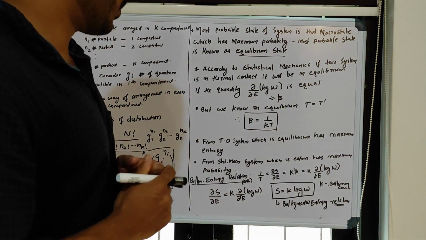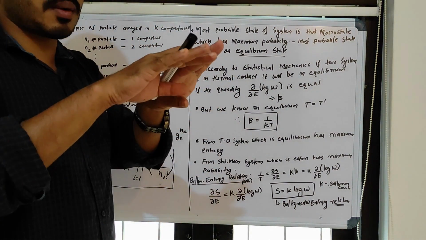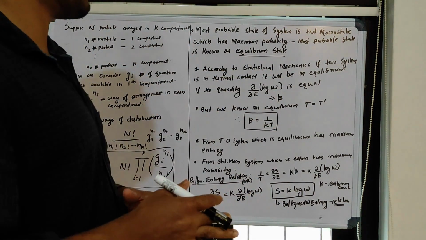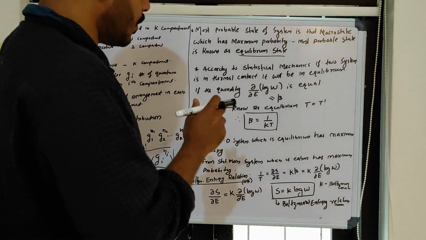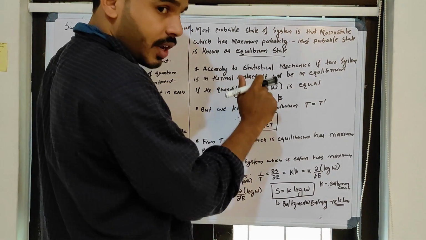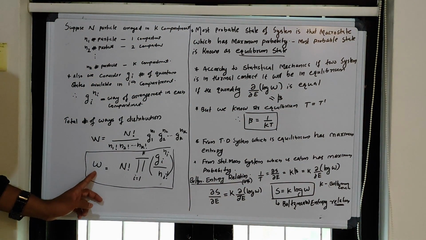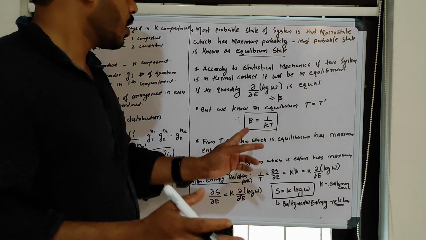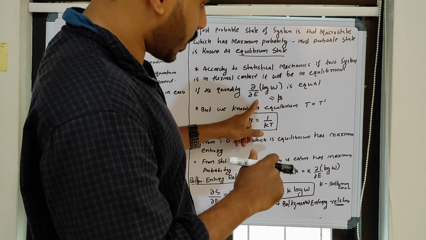The second point I need to add here: according to statistical mechanics, if two systems are in thermal contact, they will be in equilibrium if the quantity, partial derivative of log W with respect to E, is constant.